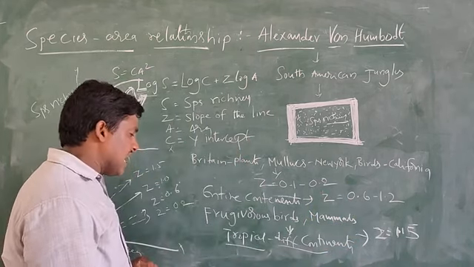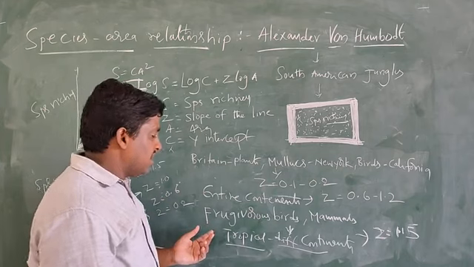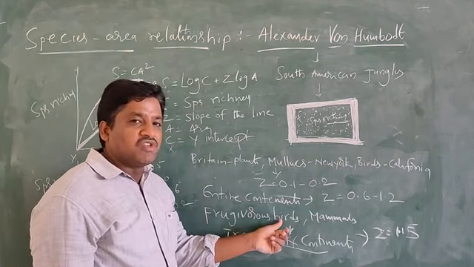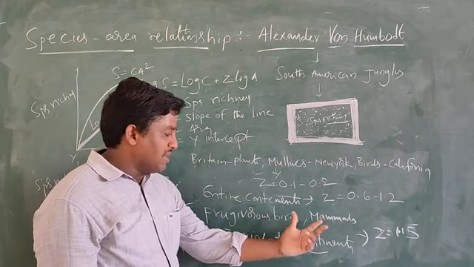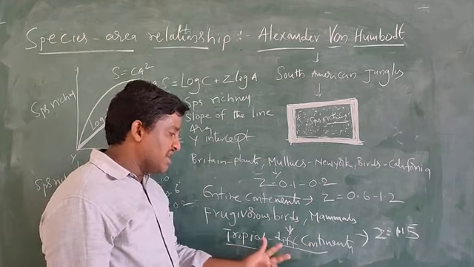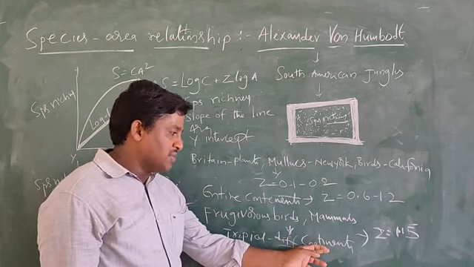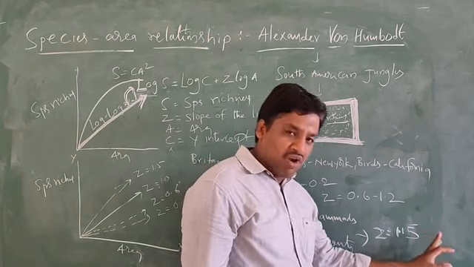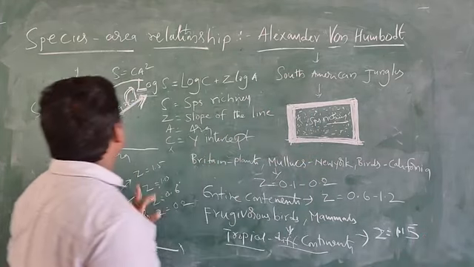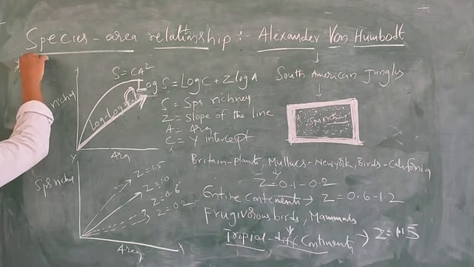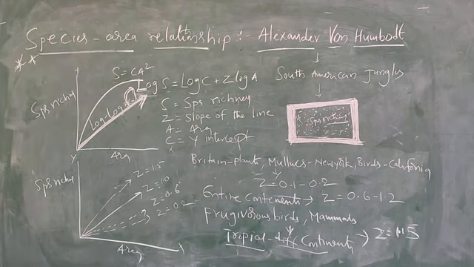After that, another scientist calculated the species area relationship for frugivorous birds, fruit eating birds, and also mammals. These two, in the tropical region, particularly different continents, were observed, and the Z value is 1.15. So this is the species area relationship, very most important. Okay, this is the species area relationship.